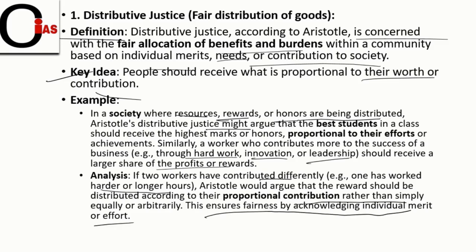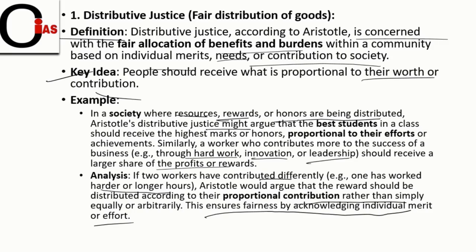So among the two workers, the one who is working harder or for longer durations should be given more reward. Then only will it ensure fairness by acknowledging individual merit or effort.